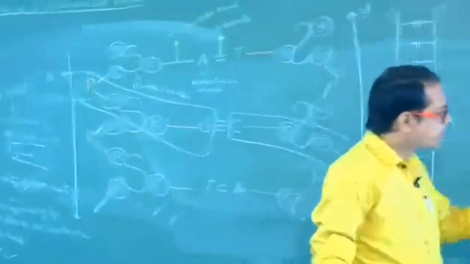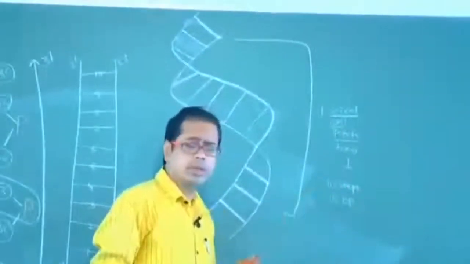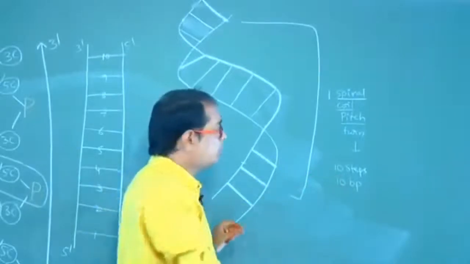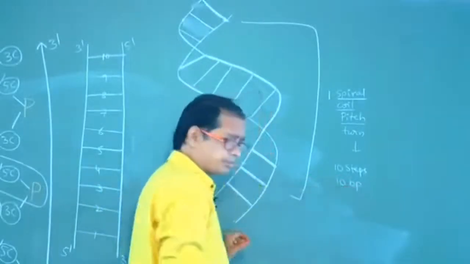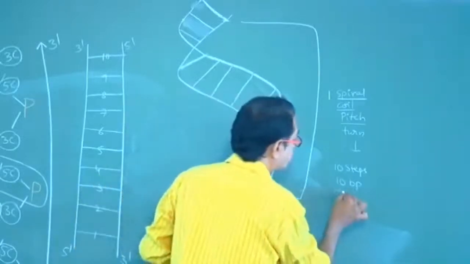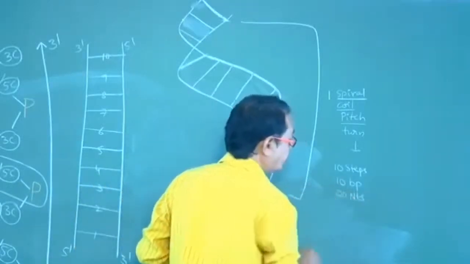So how many steps are there? 10 steps. How many base pairs? 10 base pairs. One base pair contains 2 nucleotides, so 10 base pairs means 20 nucleotides.